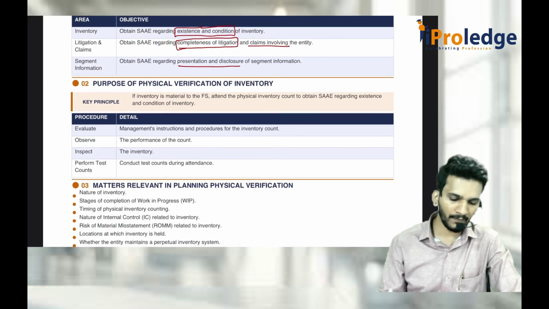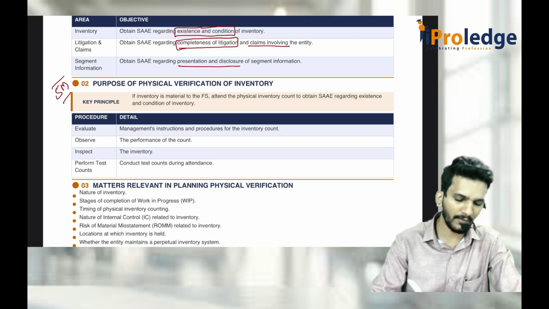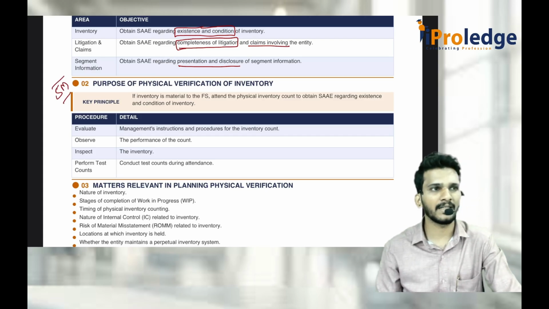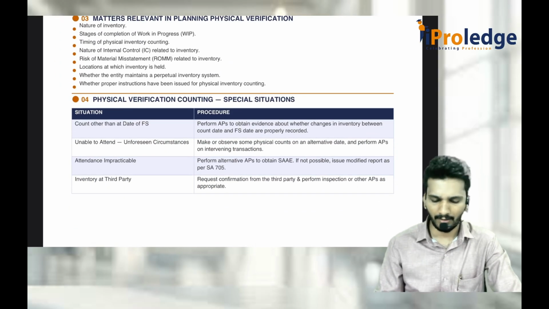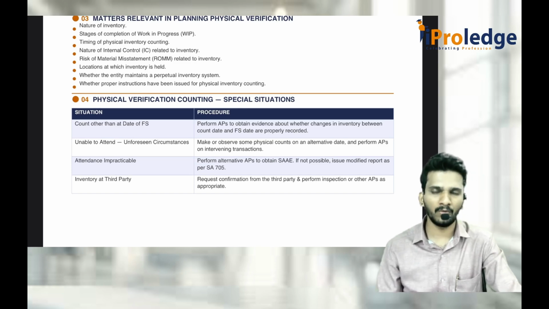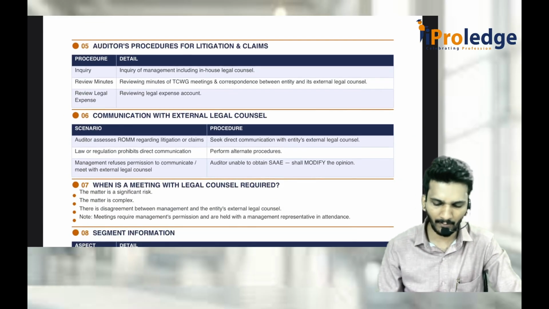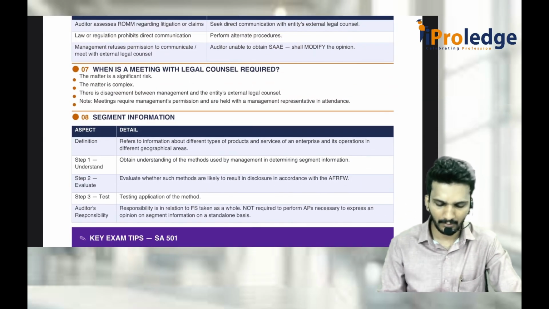See, what is important from examination point of view is, definitely 90% they test inventory only, verification of inventory, physical inventory, inventory related part. But segment information is rarely tested or not tested at all. You can ignore that. And litigations and claims also have a 10% chance of being tested in the examination. First we will discuss those 2 things, then we'll come back to the main part.